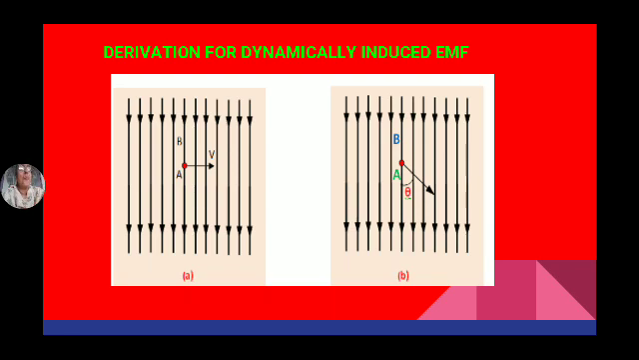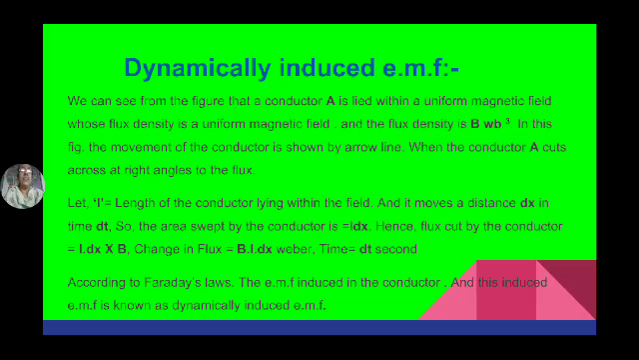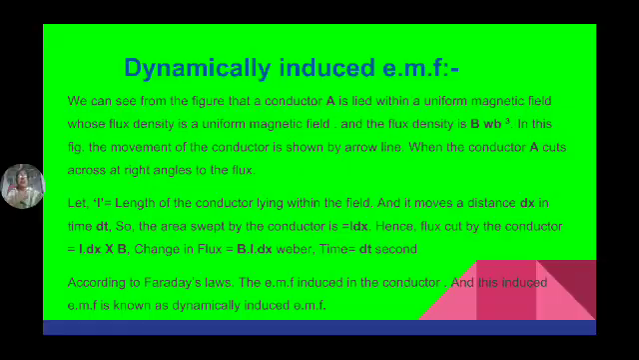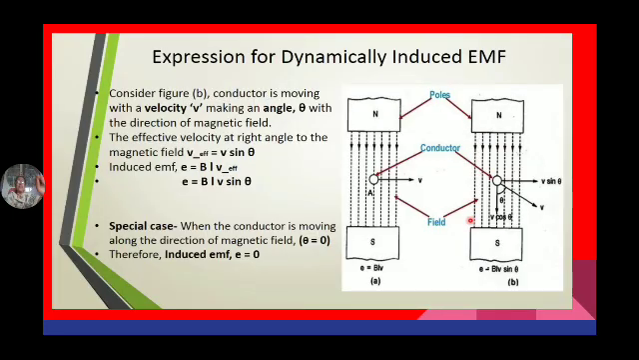This horizontal component v sin theta is perpendicular to the magnetic lines, hence maximum EMF will be induced. So I will consider only the horizontal component v sin theta. So the EMF induced E is equal to BLV sin theta. Finally, we can say the dynamically induced EMF in a moving conductor is given by E equal to BLV sin theta.